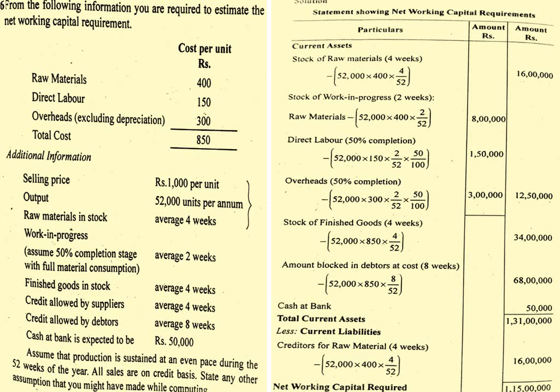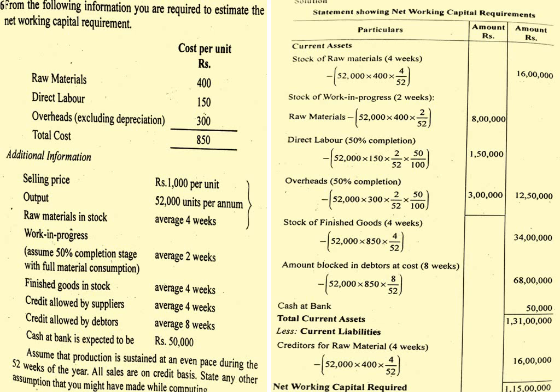weeks, credit allowed by suppliers average 4 weeks, credit allowed by debtors average 8 weeks, cash at bank is expected to be 50,000. Assume that production is sustained at an even pace during the 52 weeks of the year. All sales are on credit basis. State any other assumption that you might have made while computing. First we have to prepare the net working capital requirement.